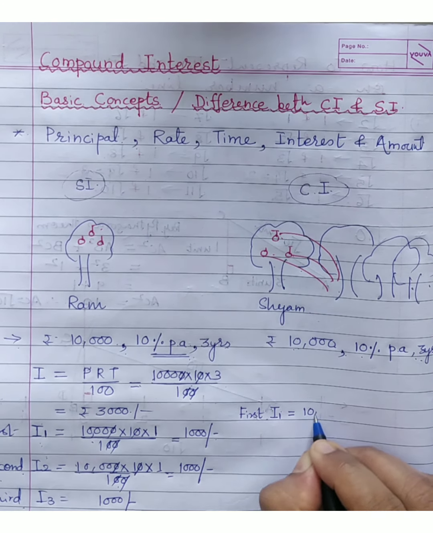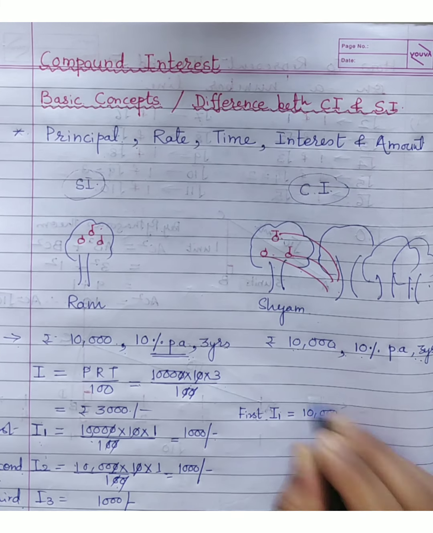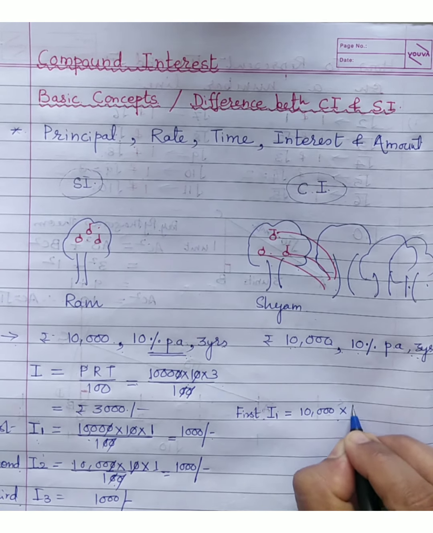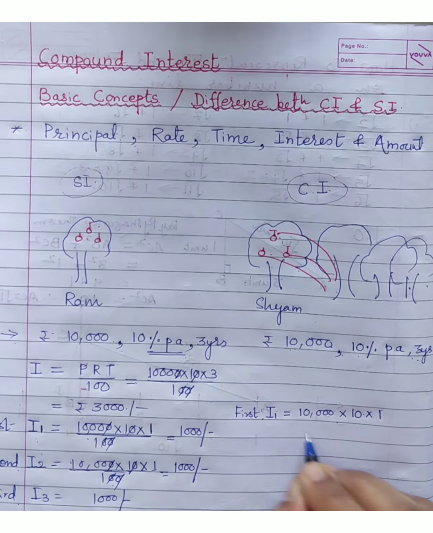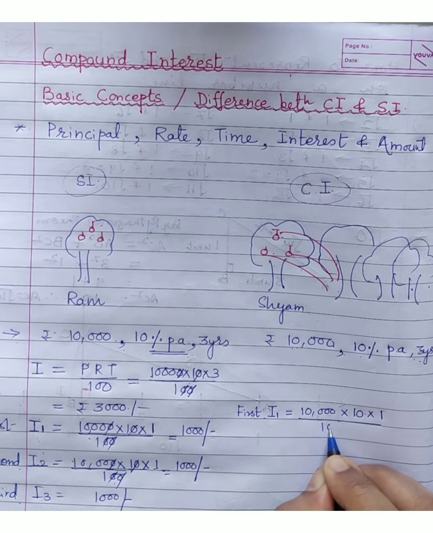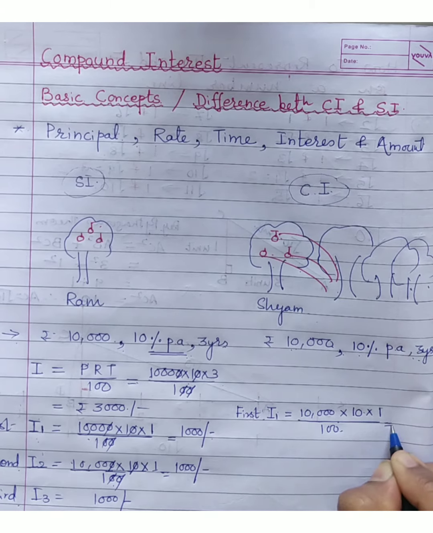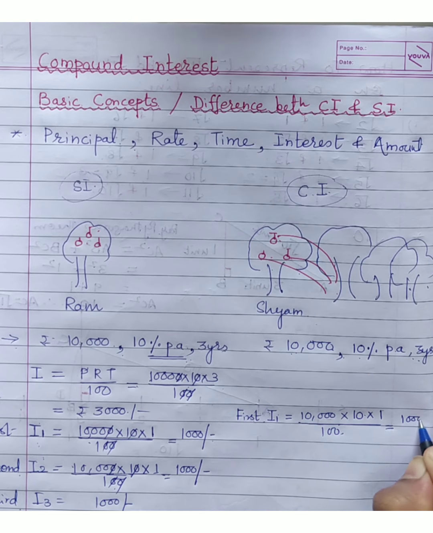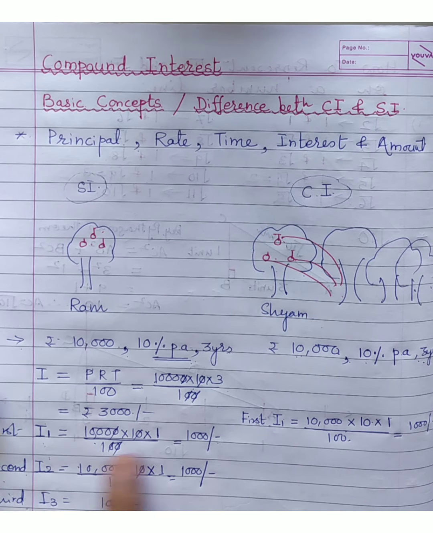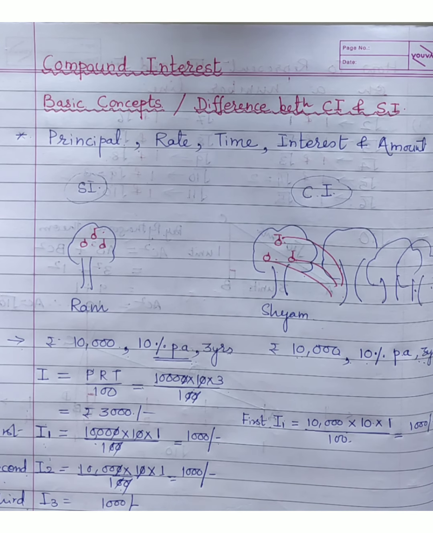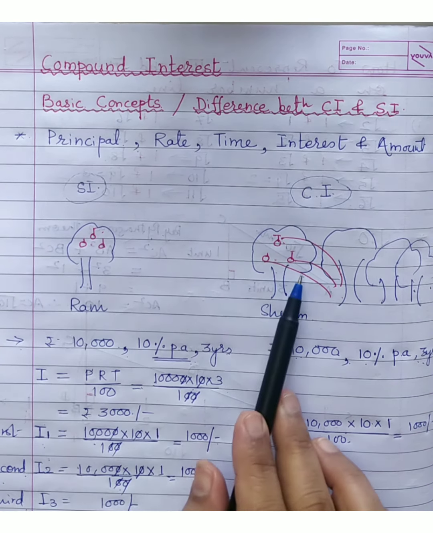So for the first year, how much was the amount deposited? 10,000. What was the rate? 10%. And for the first year, I am again repeating this, 1 year we will take. So you know what is the answer? 1000 was the interest obtained at the end of the first year. Same thing is happening in the simple interest also. So at the first time, both have planted the trees.